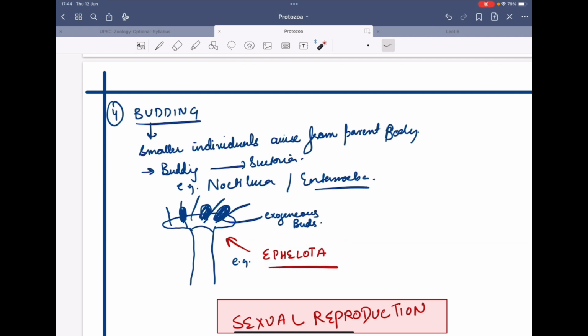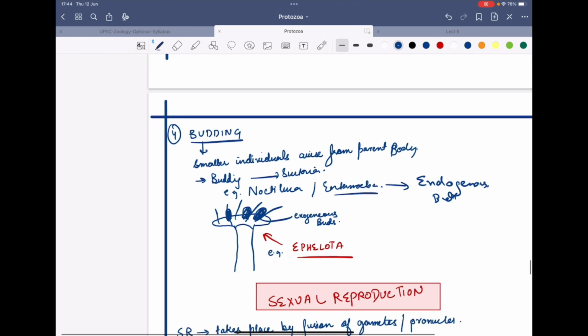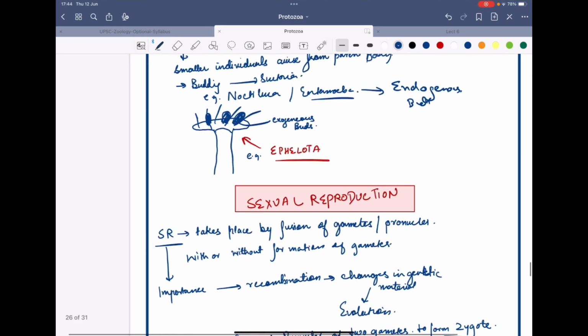In these cases, we see budding. There is one more example, Ephelota. You can see there are exogenous buds. In case of Noctiluca and Entamoeba, you will see the endogenous buds. So there is formation of endogenous as well as exogenous buds.